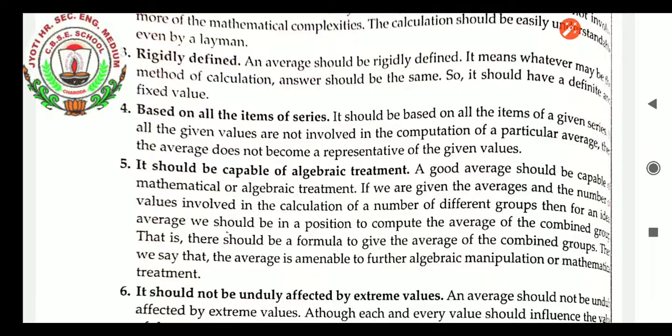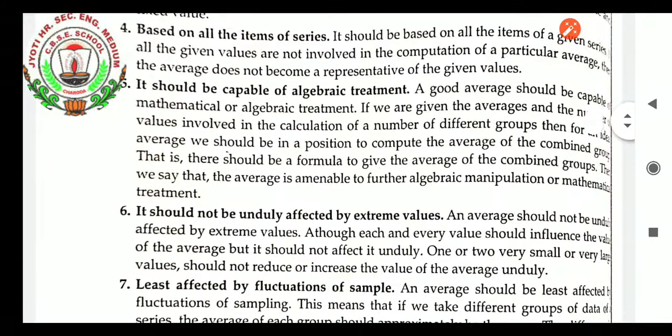In simple words, students, the algebraic treatment must be like that: if the values of the variables change, then the formula must still work, and the answer will vary according to the change in the values of the variables. It must be adjustable. It should not be unduly affected by extreme values. Although each and every value should influence the value of the average, it should not affect it unduly. One or two very small or very large values should not reduce or increase the value of an average unduly.